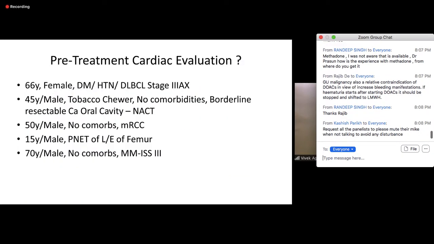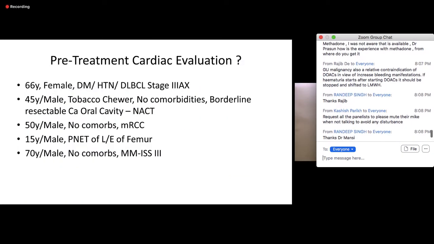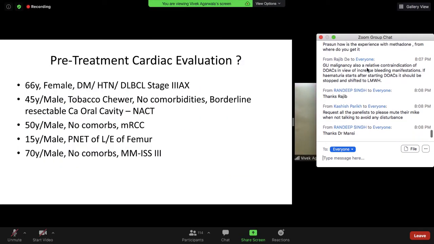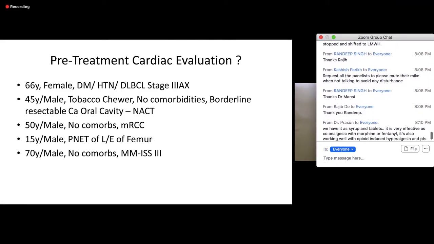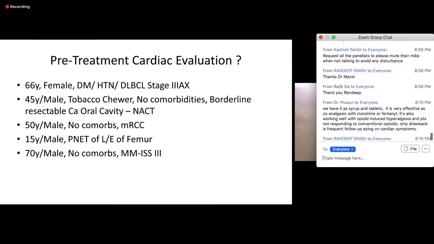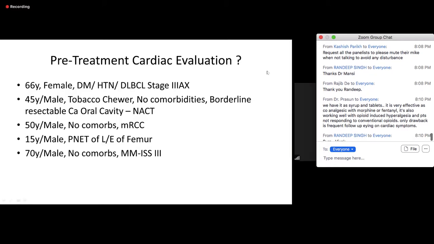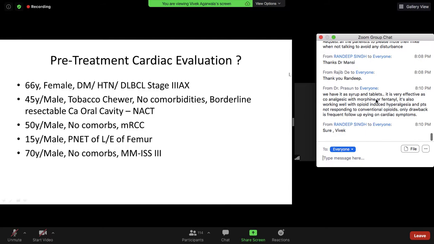So straight away coming to the discussion: a 66-year-old female, diabetic, hypertensive, with DLBCL stage 3AX. Dr. Vijay, how will you do the pre-treatment cardiac evaluation? Just a one-line answer. Baseline ECG, thorough clinical examination, and a 2D echo is what I would do.